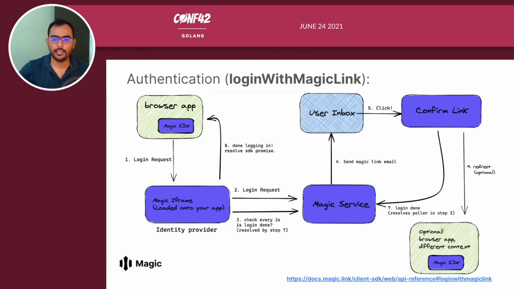Magic services send a magic link email to the user's inbox. The user opens that email, clicks on the confirm link, and the login is done. At that time, the poller gets resolved, and it says that the login has been done, and it resolves the SDK promise. Optionally, if you have a browser app in a different context, you can redirect to a different URL.